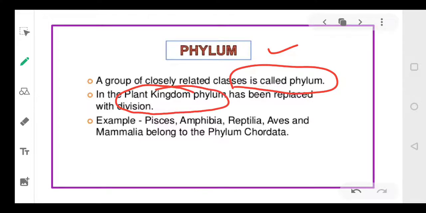Okay? In case of plants, rather than using phylum, we use the word division. Plants के case में हम phylum word use नहीं करते, हम division word use करते हैं.